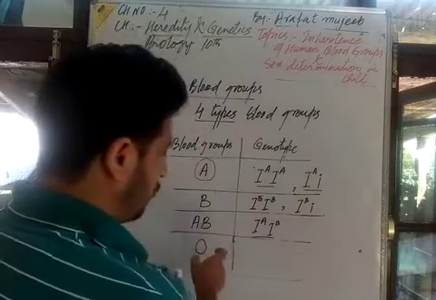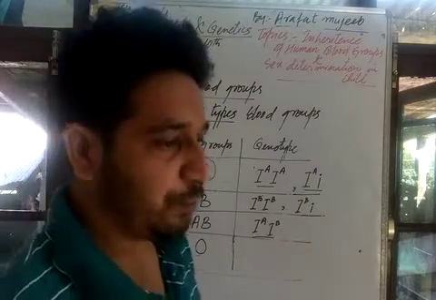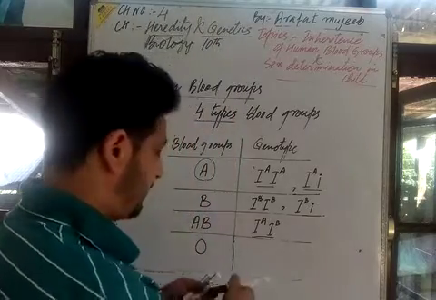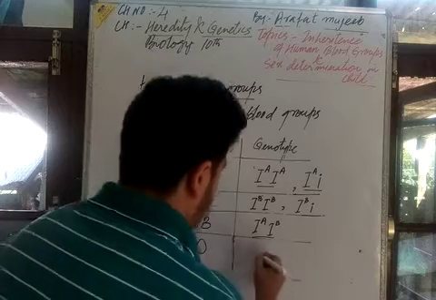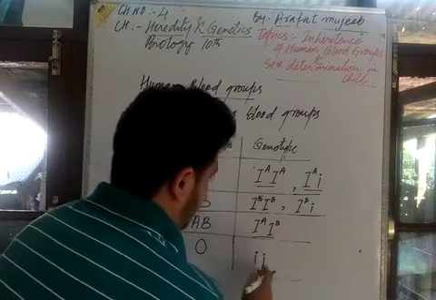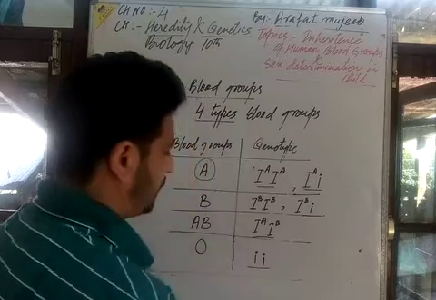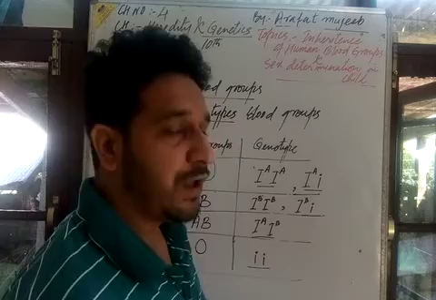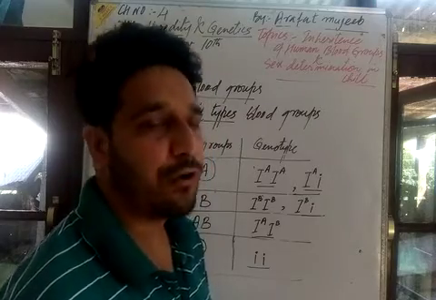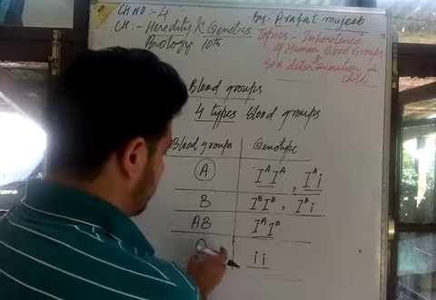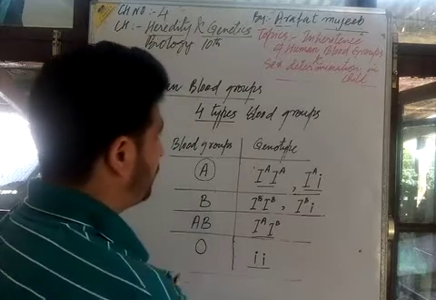But human blood group O is maintained by a pair of recessive genes, that is small i. I told you that here it is maintained by small i. What is small i? It is a pair of alleles that are recessive, and there is maintenance of blood group O.